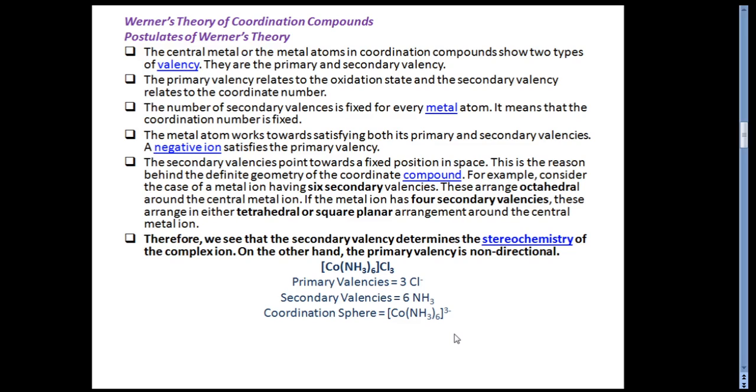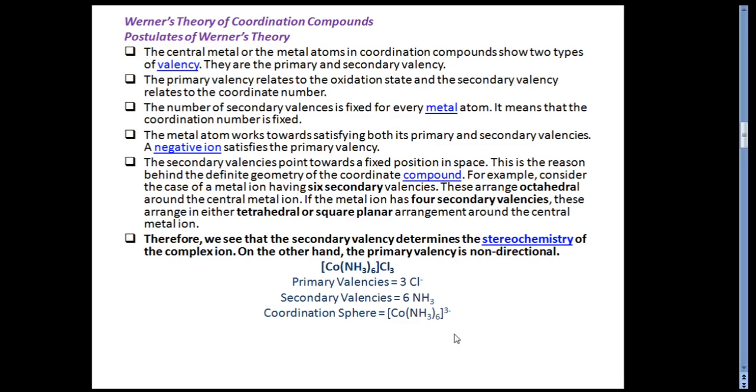A central metal atom in a coordination compound shows two types of valency: primary valency and secondary valency. The primary valency is related to the oxidation state and the secondary valency is related to the coordination number. So this is very important.